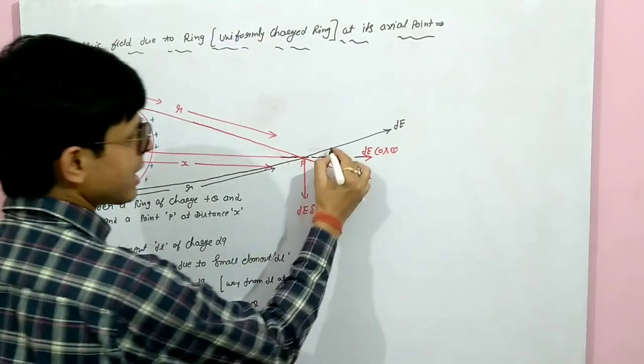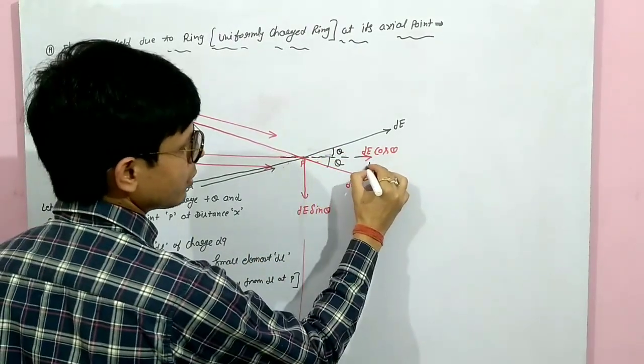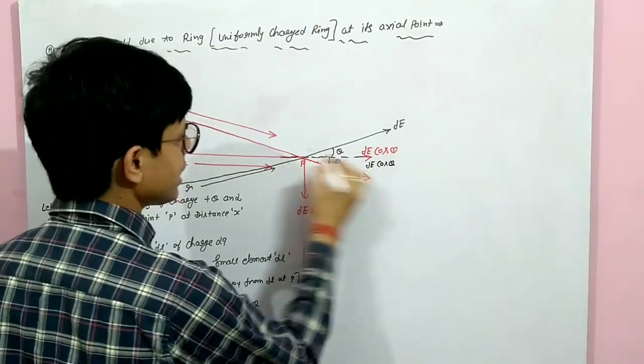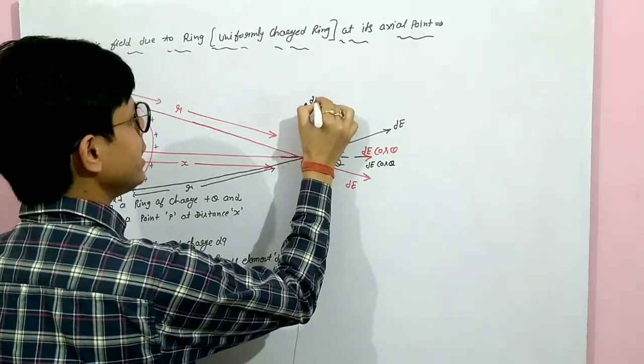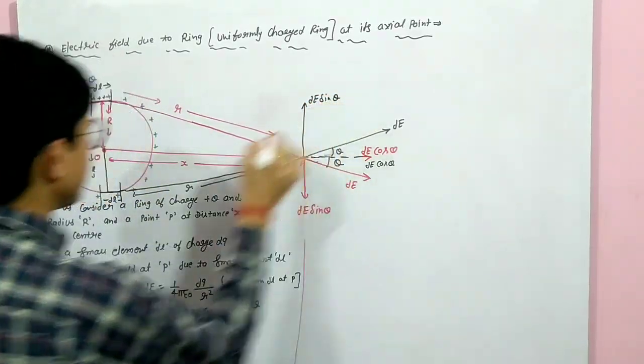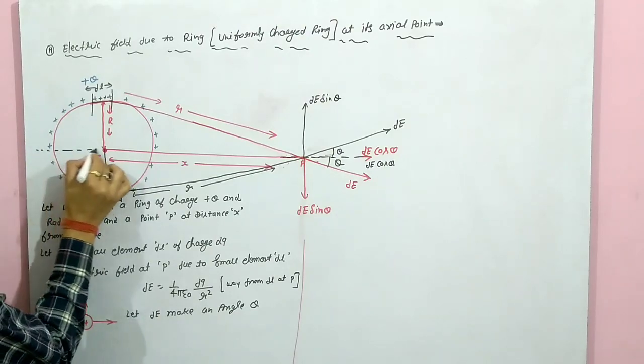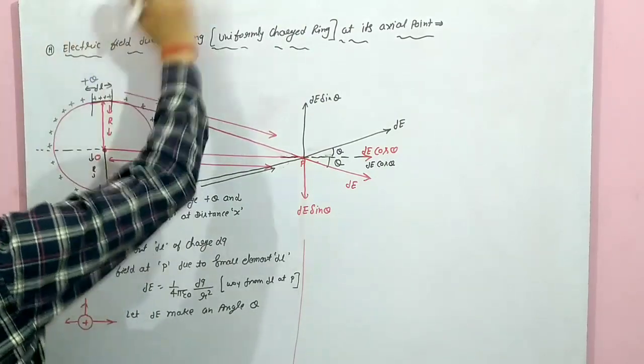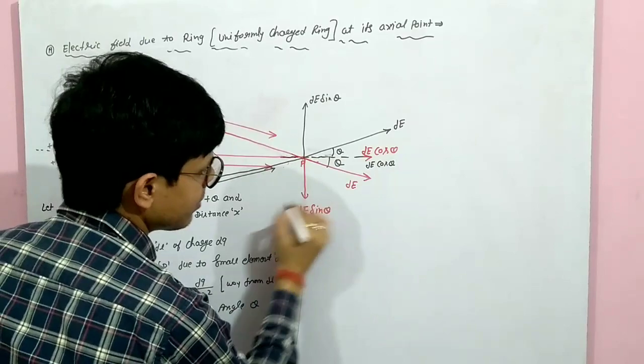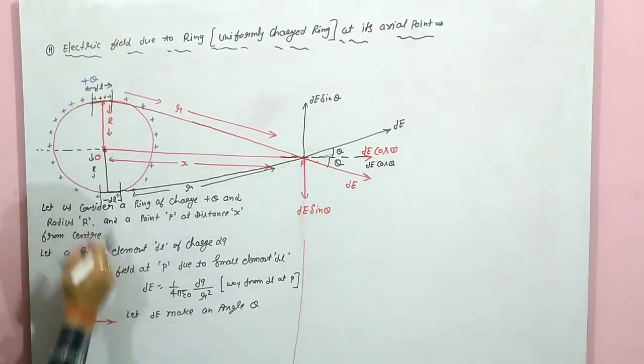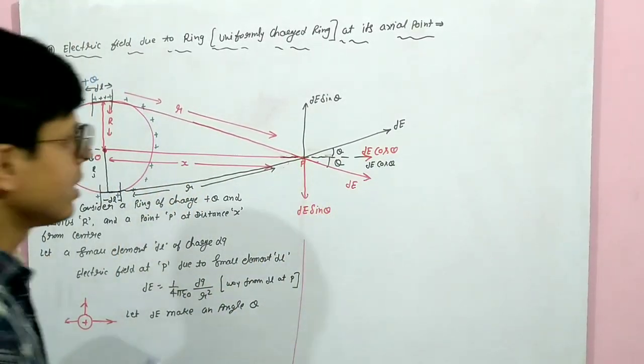In that case, let it make an angle, how much? Theta. So how many components will there be? Two. DE cos theta, DE sin theta. Yes or no? That means for the upper half portion, DE sin theta is coming downward. Due to the lower half portion, DE sin theta is coming upward.